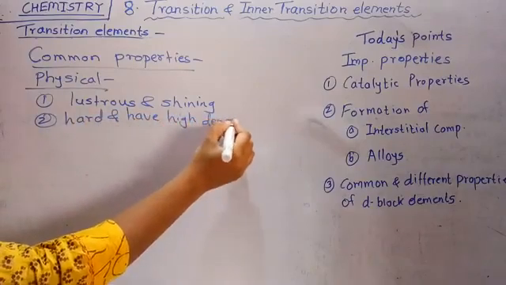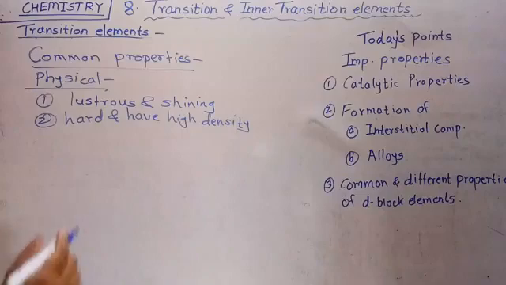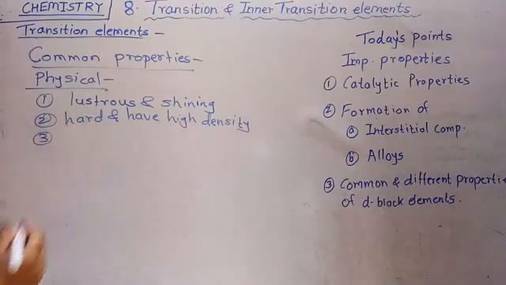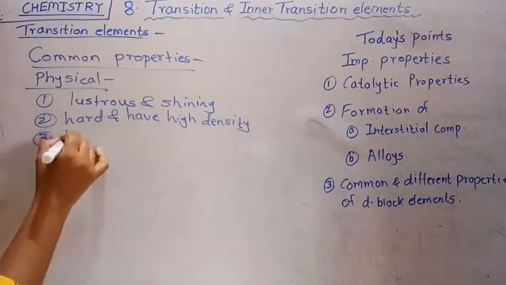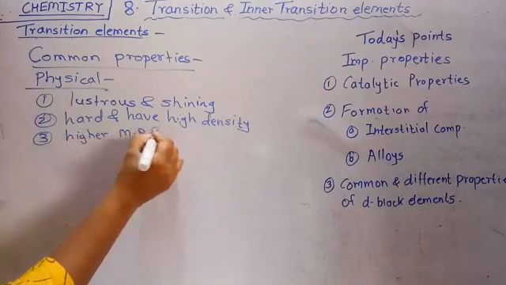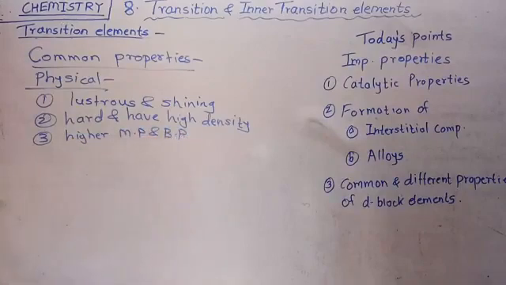They are metals. Being hard means they show a higher melting point and boiling point. All d block elements have a higher melting point and higher boiling point due to their hardness, because of their higher metallic character.